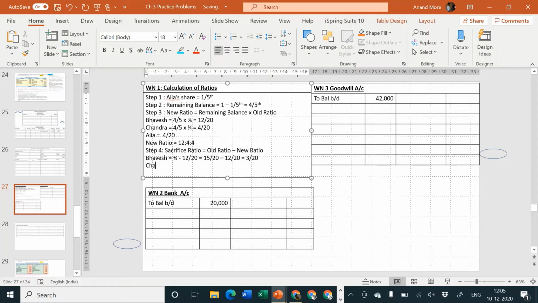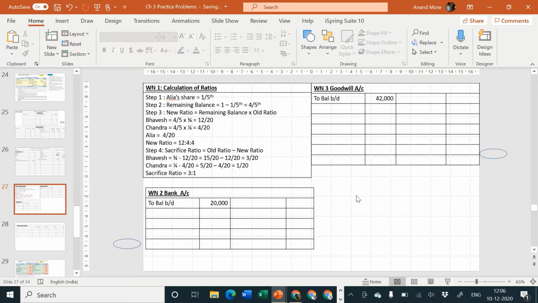Chandra: 1 by 4 minus 4 by 20 is equal to, first one to be multiplied by 5, that goes to 5 by 20 minus 4 by 20 is equal to 1 by 20. Therefore sacrifice ratio is equal to 3:1. I hope everybody has understood the concept.